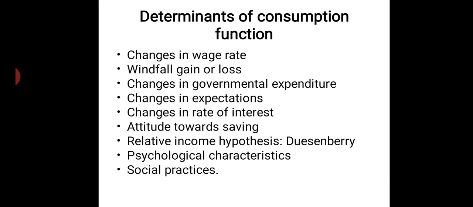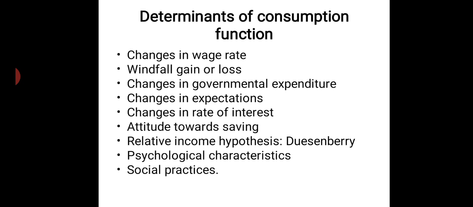Now they can increase their consumption, but the full increase in income will not be converted into an increase in consumption. Take some governmental expenditure: suddenly a flood has come and the government says it is giving 5 lakh to every household. Then there is an increase in income, and consumption does increase. If you suddenly get that level of money, a total of 5 lakh, you will not consume all of it, right? Next is changes in expectation.